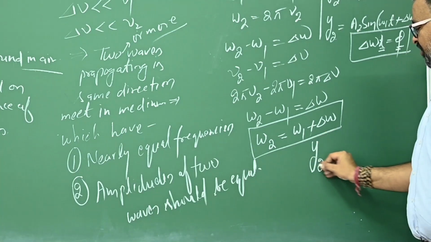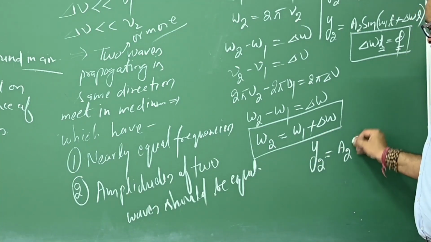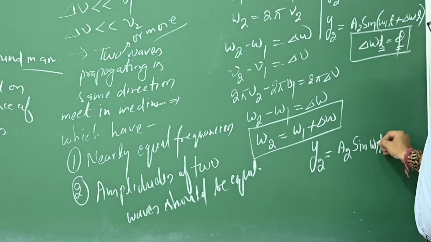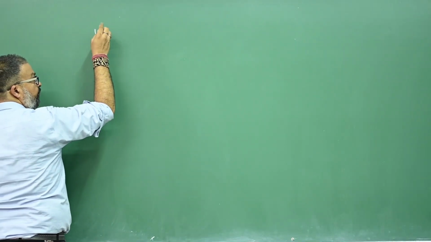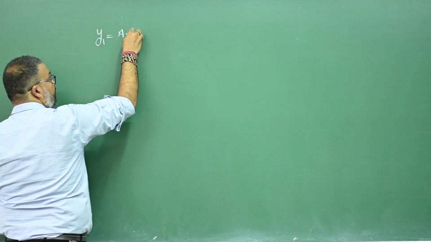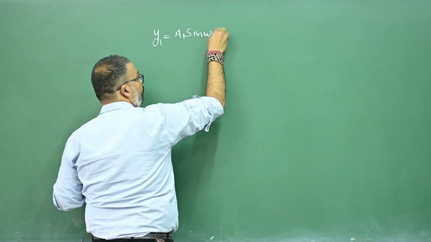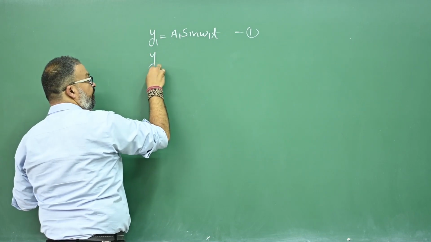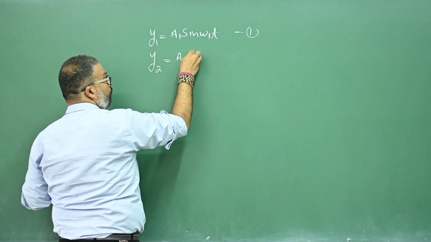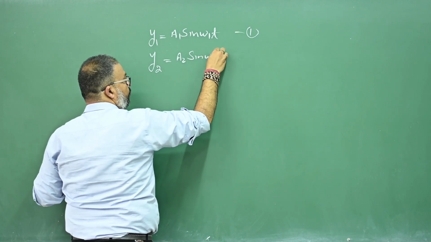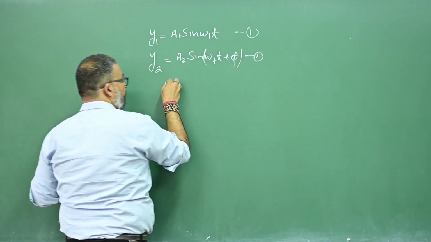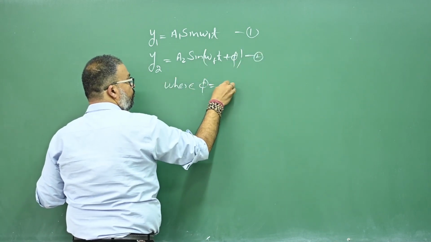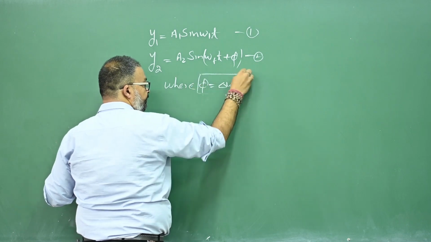Now listen, what would I say? The equation of the second wave is a2 sine of omega 1t plus phi. This is the equation of the second wave. Is that okay? So the equation of the first wave is a1 sine of omega 1t, and the equation of the second wave for beats is a2 sine of omega 1t plus phi, where phi is equal to delta omega t, right?